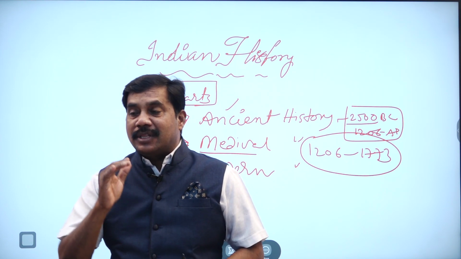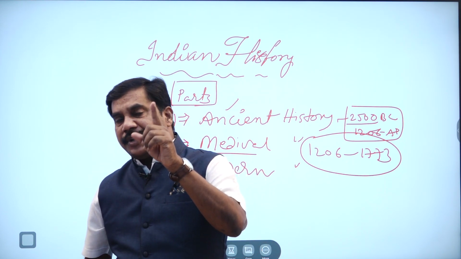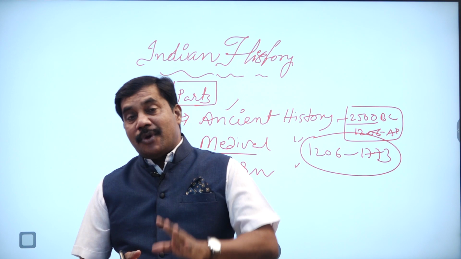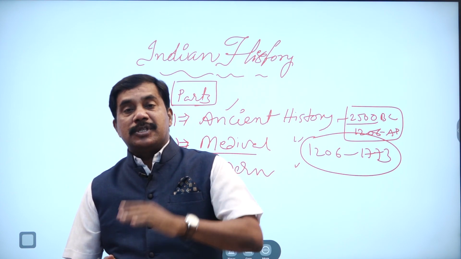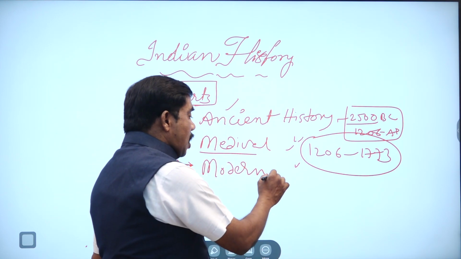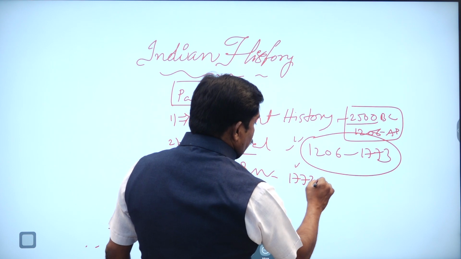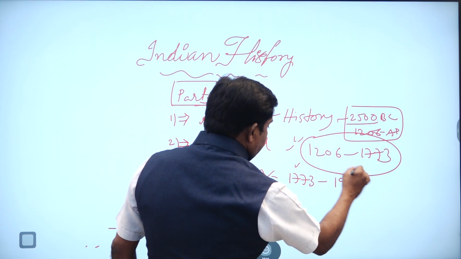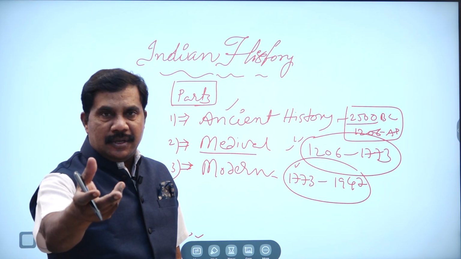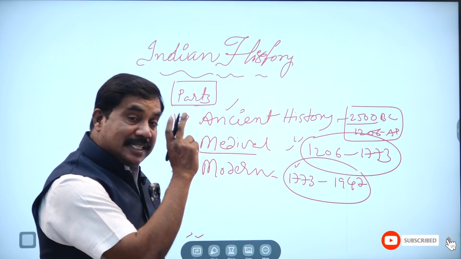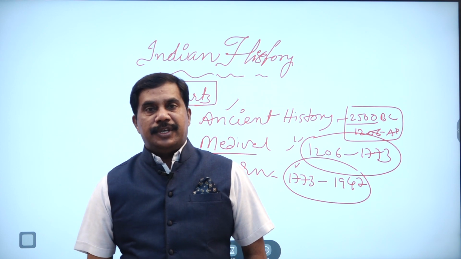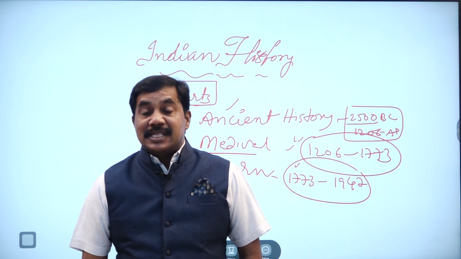So from the Delhi Sultans onwards, up to the Regulating Act of 1773 of the East India Company, this is called medieval history. And now modern history is from 1773 up to 1947. What is modern history? Modern history means from 1773 to 1947.